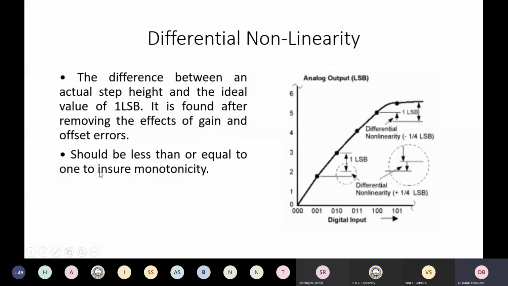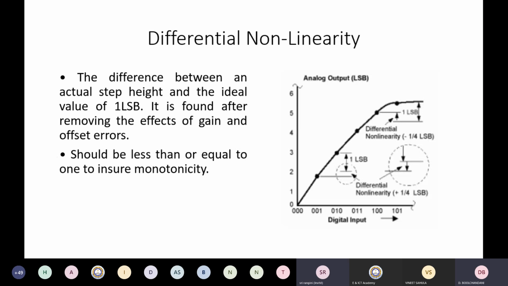Should be less than or equal to 1 to ensure monotonicity. See, what happens is you are changing the digital input. Your output should change correspondingly. Now, if I change a single digital input by a single LSB, then my analog output should also increase by the same amount. But because of the mismatch in the registers, this does not always happen.